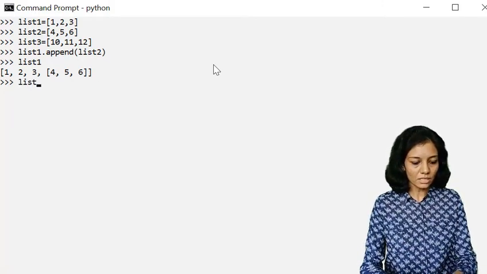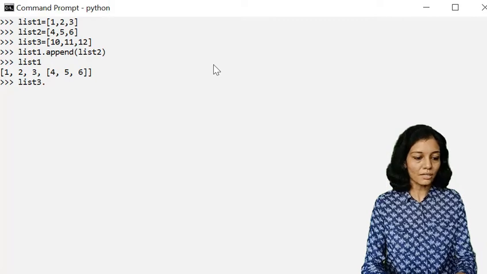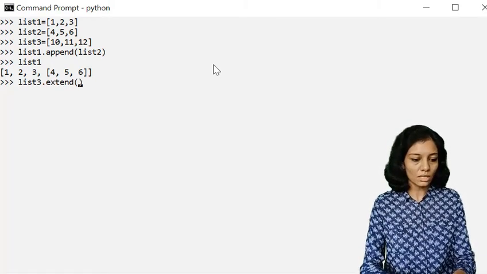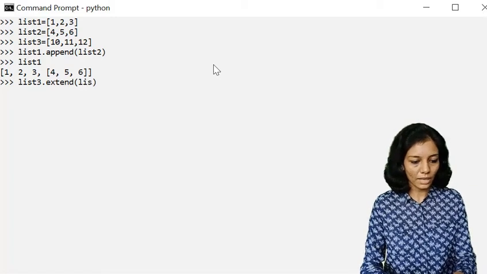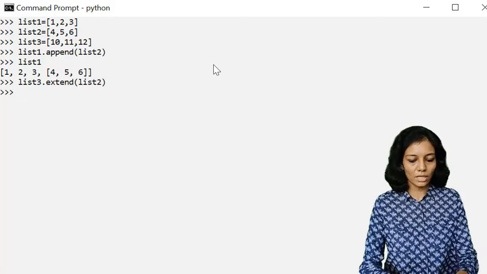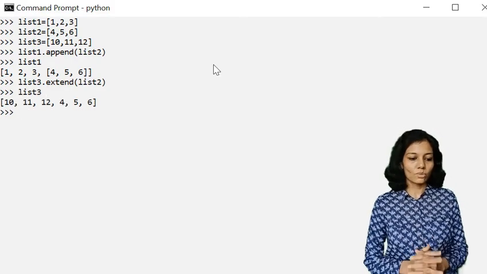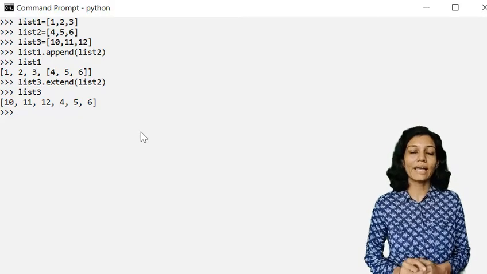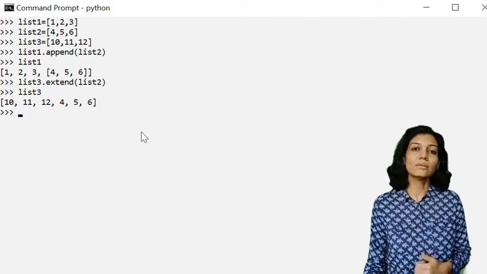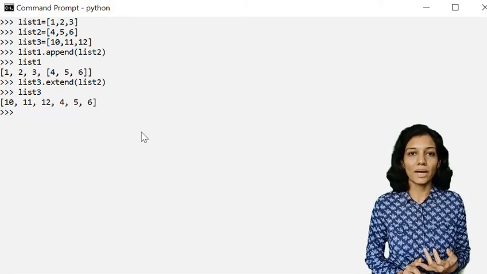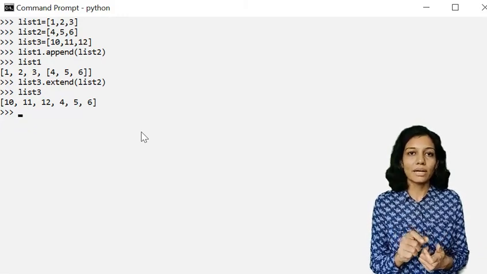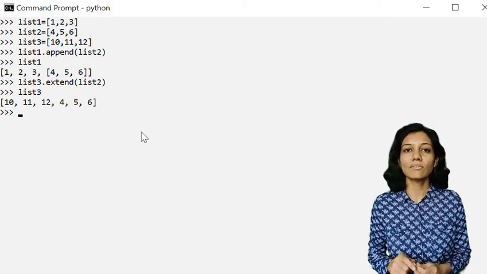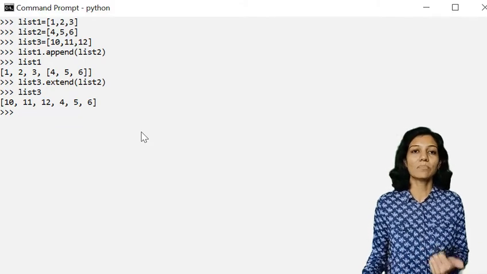Now similarly, let's see how the extend function gives the output. So I have used list 3 and extend function, and in brackets I'll be passing list 2 as an argument. Let's check the value of list 3. So the list 2's elements, that is 4, 5 and 6, are added as separate elements. So this is the main difference between extend and append. Append will add the element as a whole at the end of the list, and extend will iterate over each and every element, and elements will be added separately.